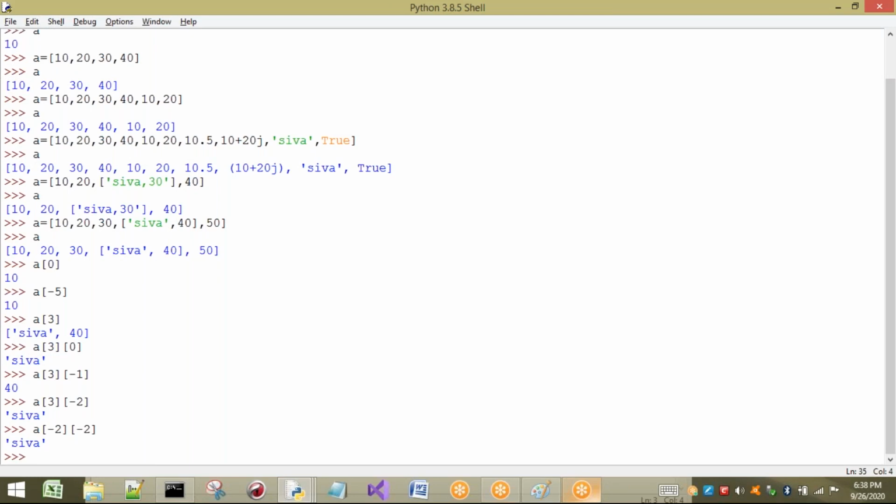So we can say that nested lists are accessed using nested indexing. Till now, if you want to access the elements directly, we take only one index. But if you want to access the elements in a nested list, I am going for nested indexes. This is what we call nested indexes. Yes, this is about how to access the elements by using the indexes.